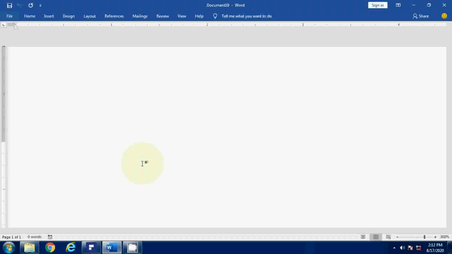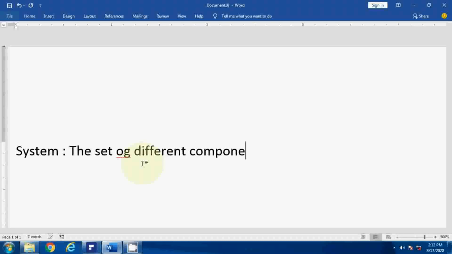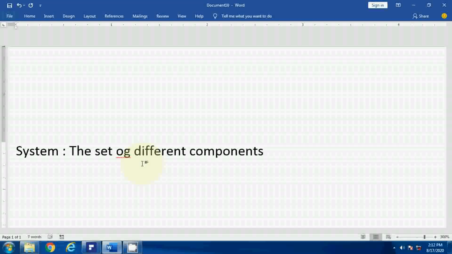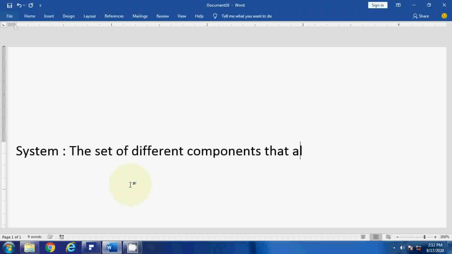So here I am writing the definition. System means the set of different components that allows us to work smoothly.